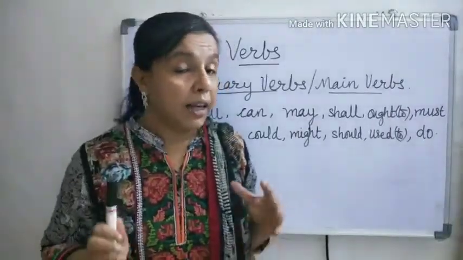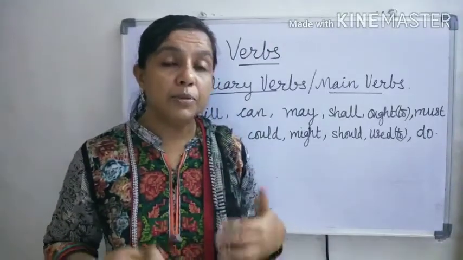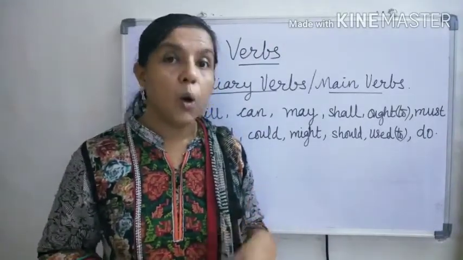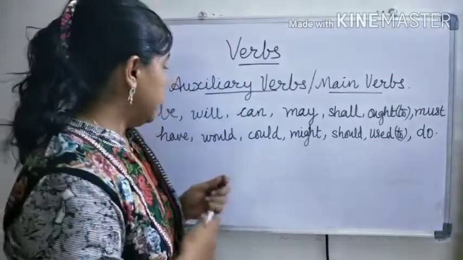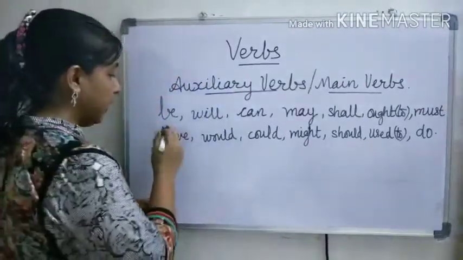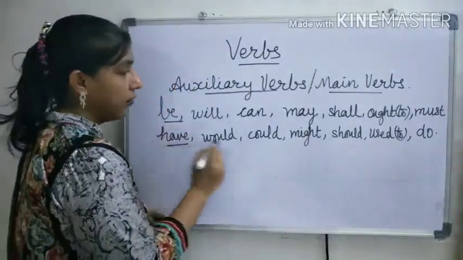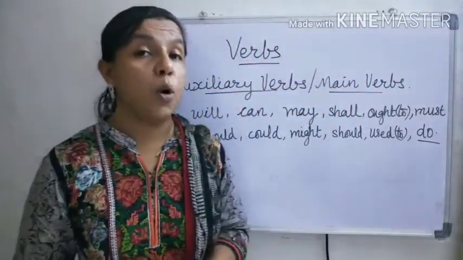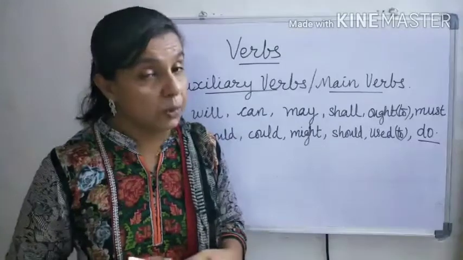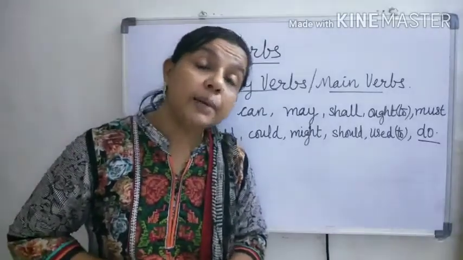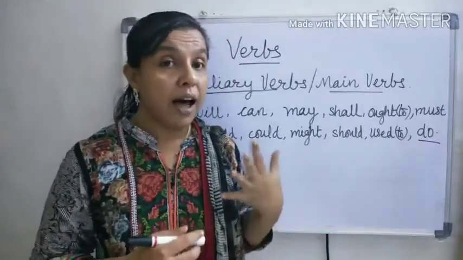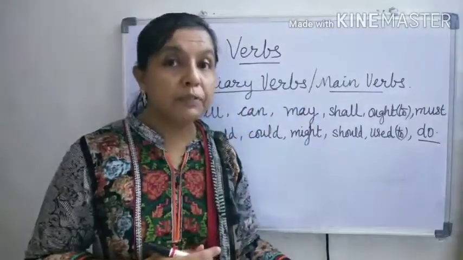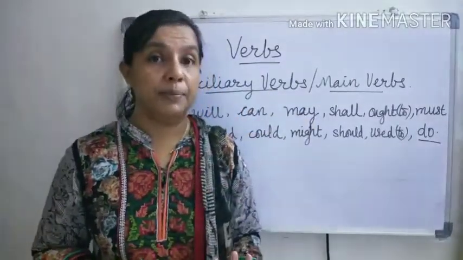Auxiliary verbs are used with main verbs to form tenses or passive forms. In this, the auxiliary verbs be, have and do are called primary auxiliary verbs. They are special because they can be used both as auxiliary verbs and main verbs.